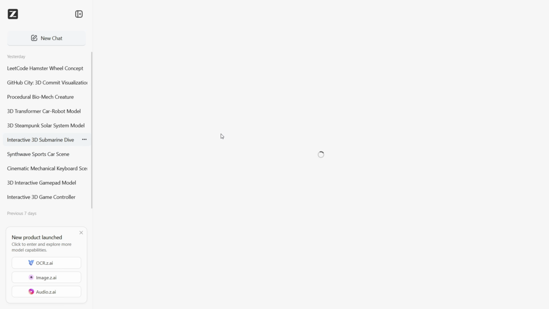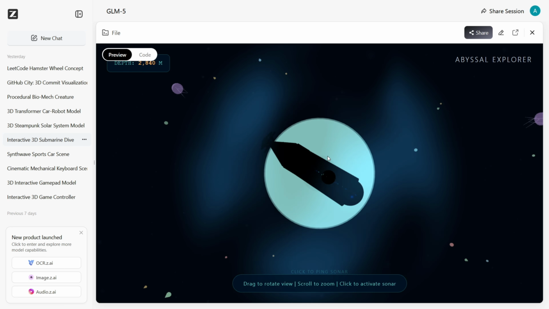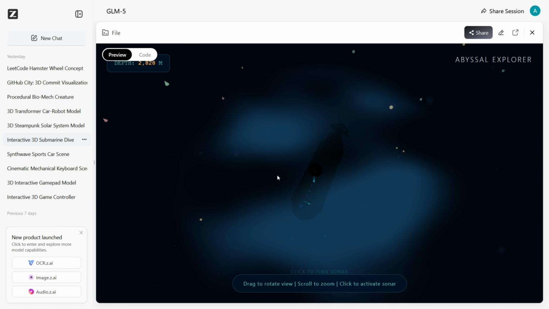Then I created an interactive 3D submarine. The prompt which I gave for this was copied from Claude. Okay, so this is our interesting submarine, which is almost looking like it's in the deep sea.